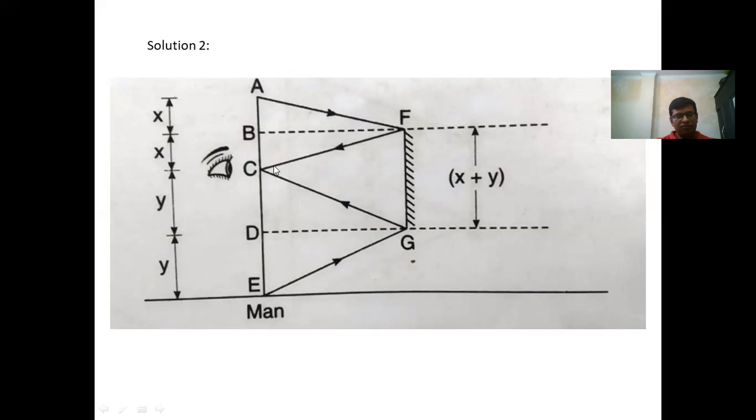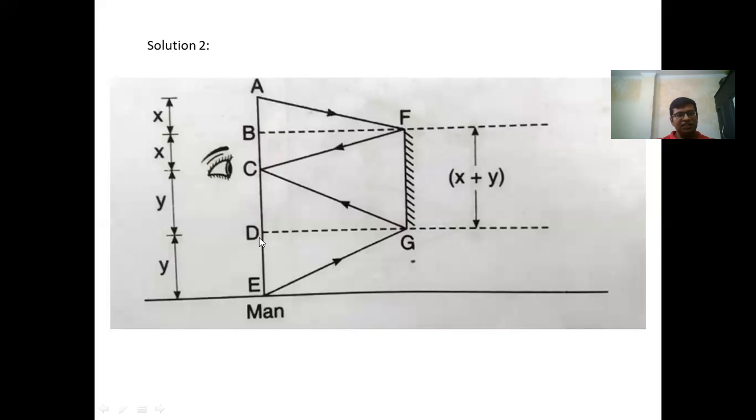From this point, this angle will be equal to this angle. So angle BFA will be equal to angle BFC. So these two sides are equal, therefore that is an isosceles triangle, and this is the perpendicular drawn from the top vertex of the isosceles triangle, and this is the perpendicular bisector. If the distance BC is x, then AB will also be x.